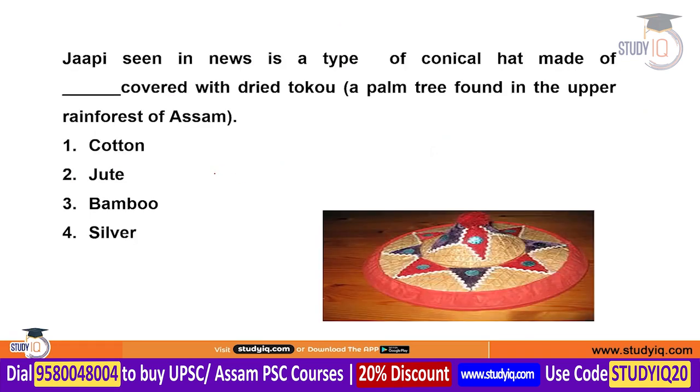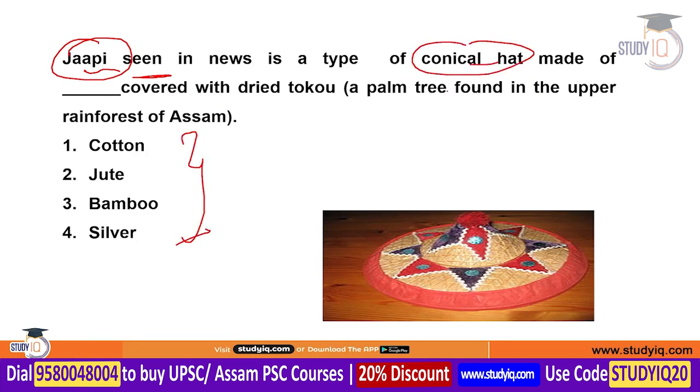Next question is important. It is about the Japi. Japi was seen in news. Basically, it is a type of conical hat. Which of the following materials is used for the formation of this conical hat? You can see in the diagram. If you can recognize the material from the diagram, then it will be good. Remember, it is made up of the dried toku. Basically, it is a palm tree found in the upper rainforest of Assam. So, which is the material which is used for this conical hat?